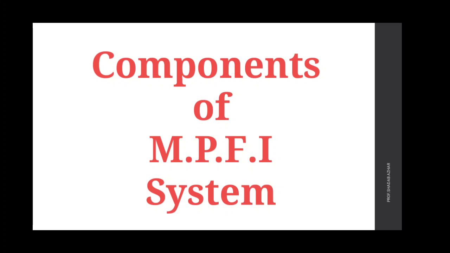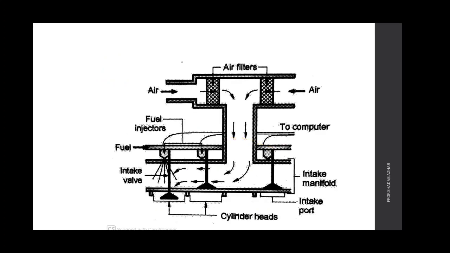The general layout of MPFI can be shown by the next diagram. This diagram shows the general layout. In this figure, a single injector is mounted on the intake port of each cylinder.